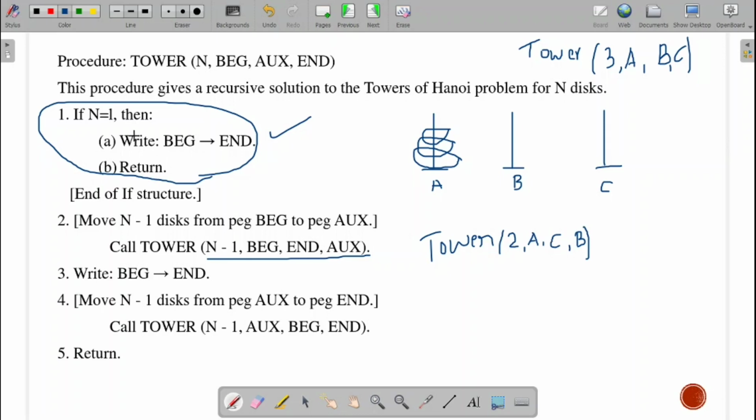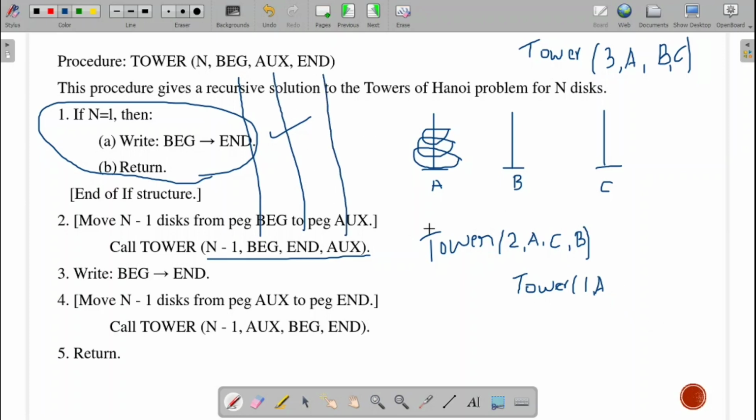Now again it will come over here, n equal to 1, condition fails. Again it will come to the next line. What is the next line over there? Again it is a tower. So n minus 1 is 1 disk. I need to move from beginning, so beginning was your A. You need to look: end will be copied to auxiliary, auxiliary will be copied to end.